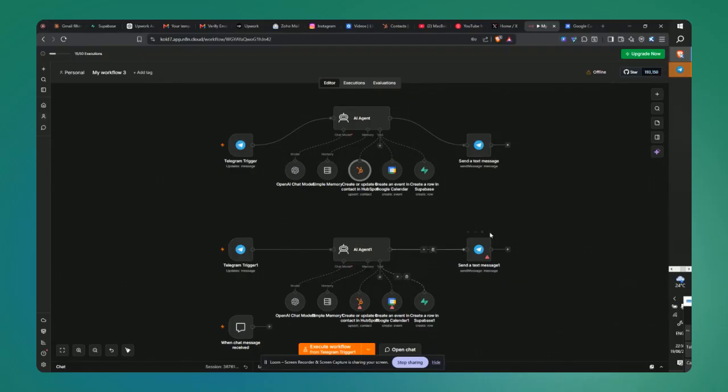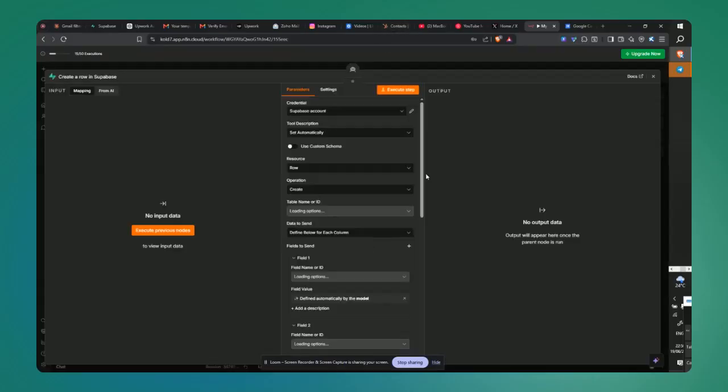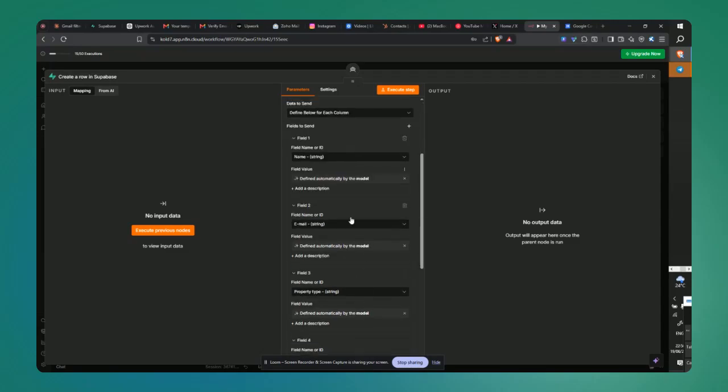Then it would automatically define the expression and log it into the right tool. I did the same thing for Supabase as well. As you can see, I set every single header to be defined automatically by the model.